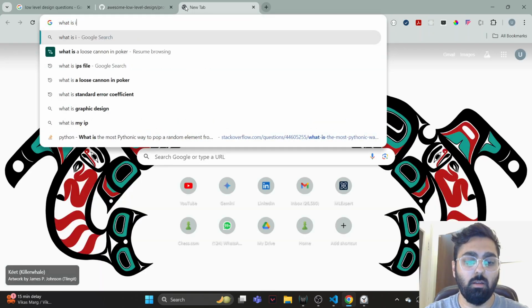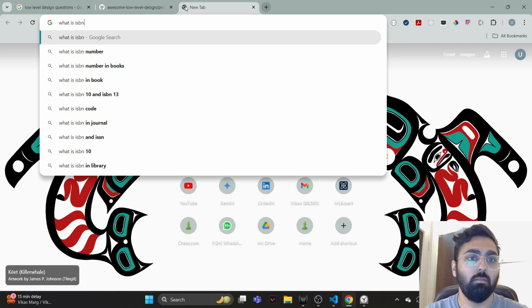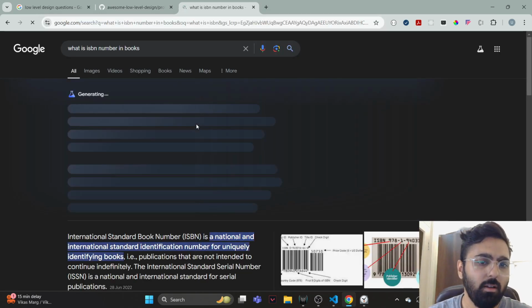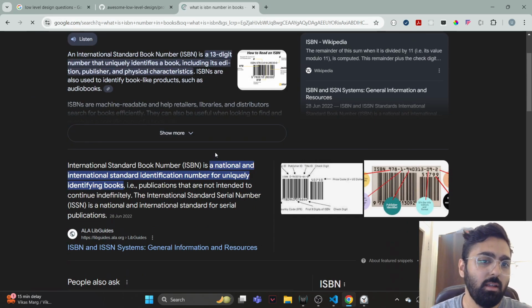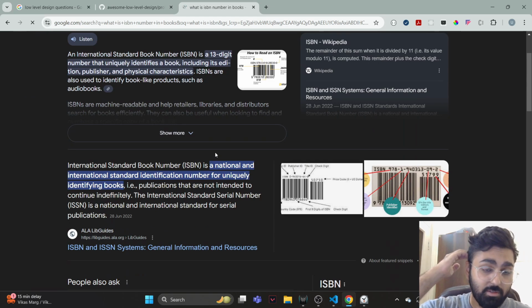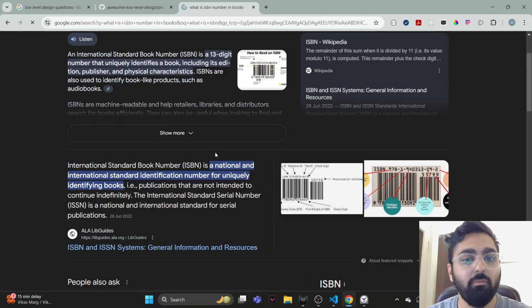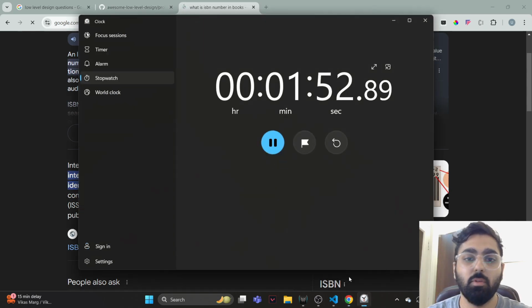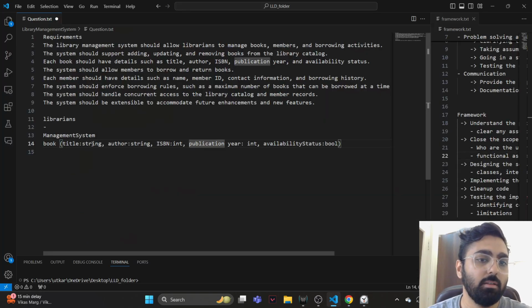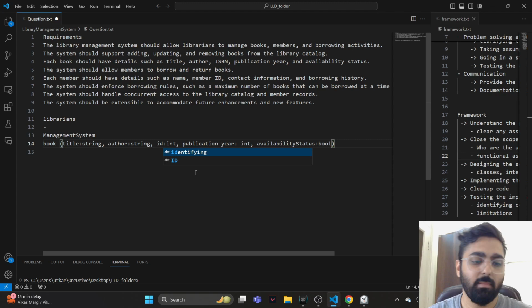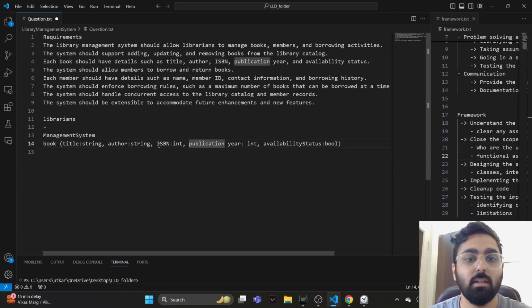What is ISBN number in books? International Standard Book Number is a national and international standard identification, uniquely identifying books. Okay, it's just an ID, right? So this is ISBN. Let's just call it ID. We'll understand that this is an ID and we'll keep it ourselves.